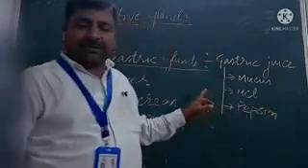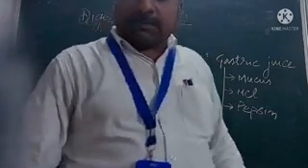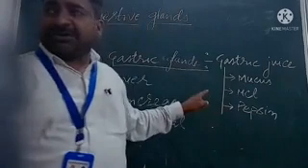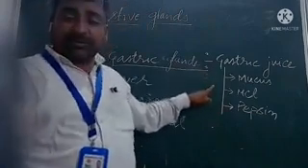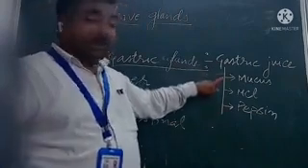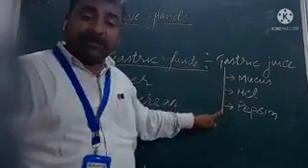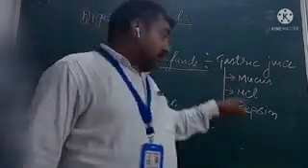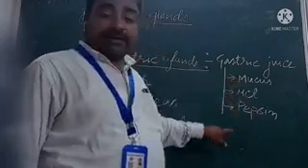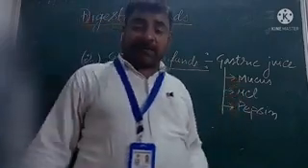This is the composition of gastric juice. Gastric juice contains mucus, hydrochloric acid and pepsin enzyme. Now these three chemicals, their function is different.